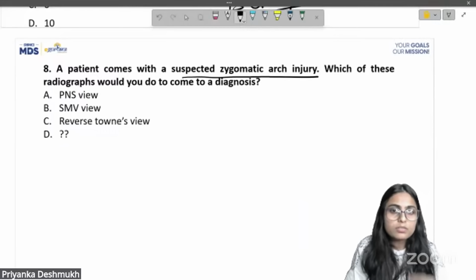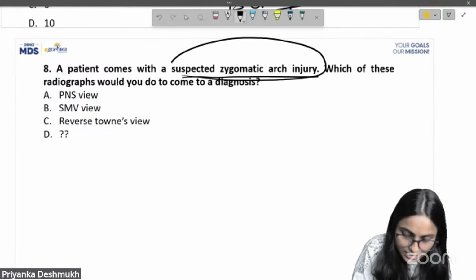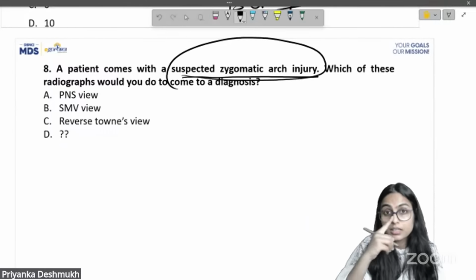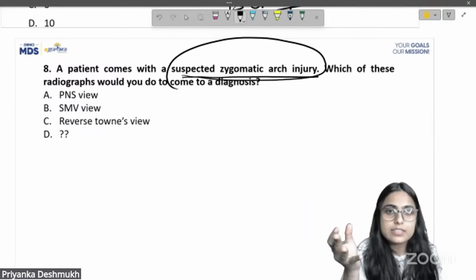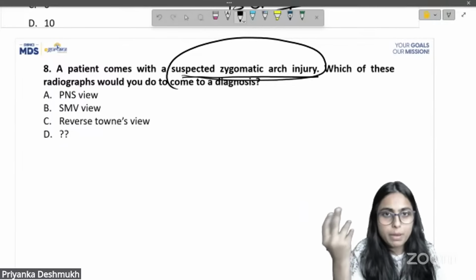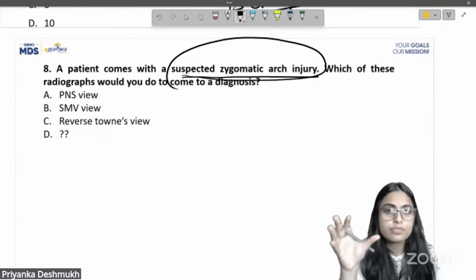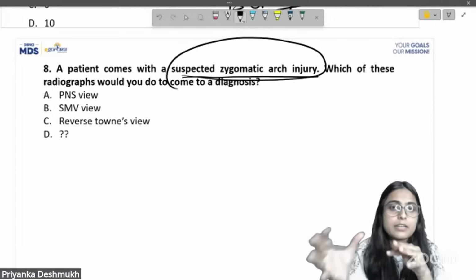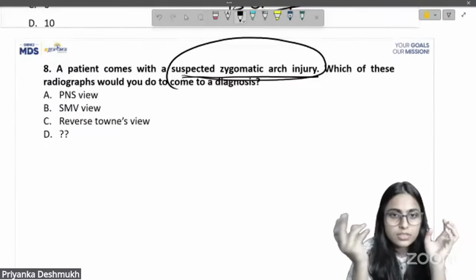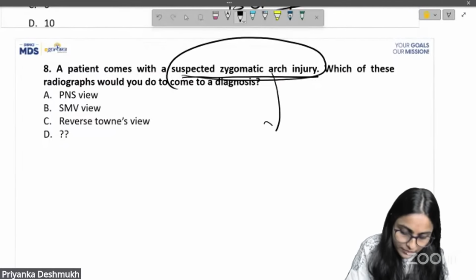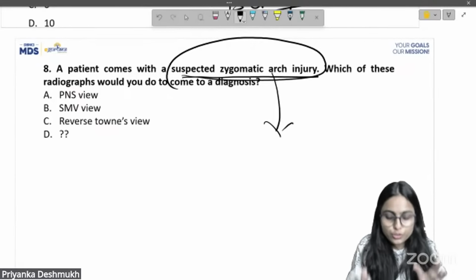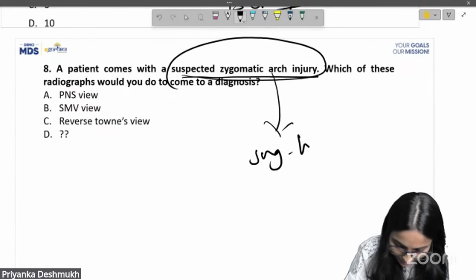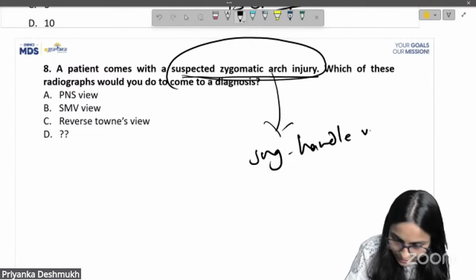So, zygomatic arch injury. I gave you the points to remember on the last day, in the last-minute revision. There we also revised the list of radiographs indicated for each structure. Here the ideal answer should be the jug handle view.